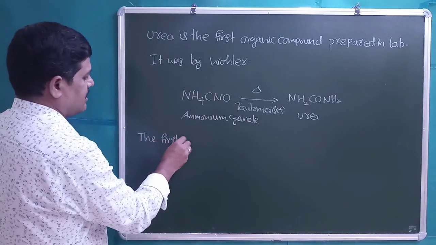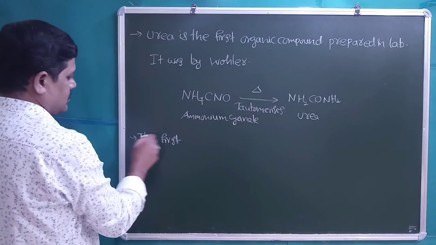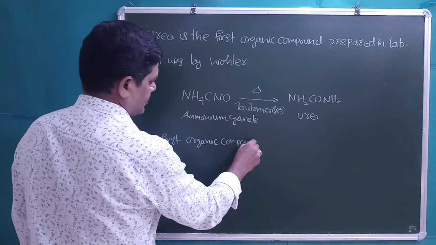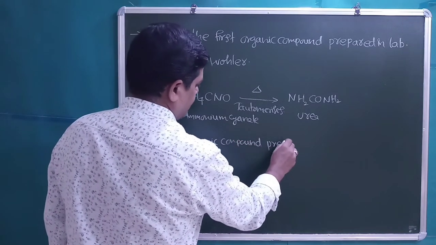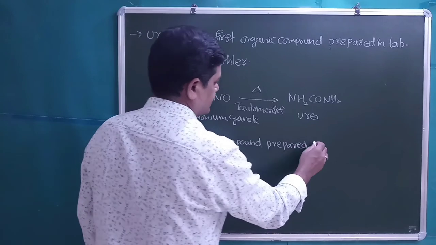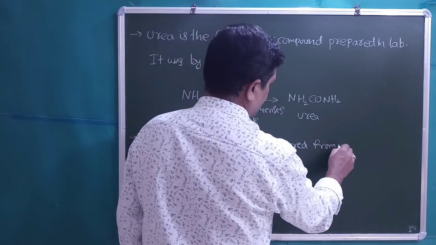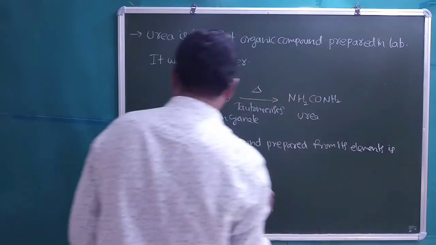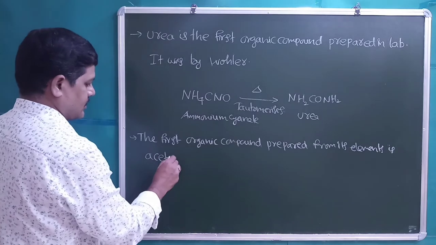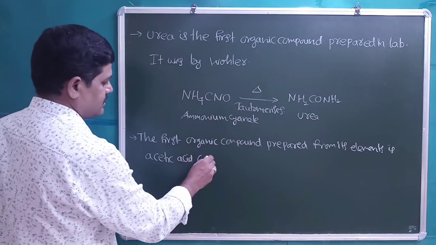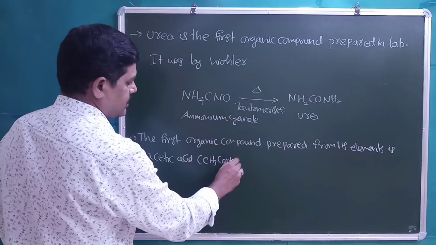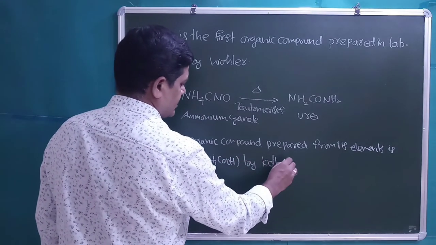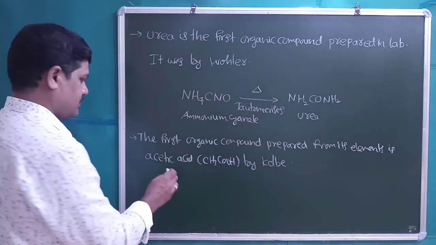The first organic compound prepared from its elements is acetic acid, CH3COOH, by Kolb.